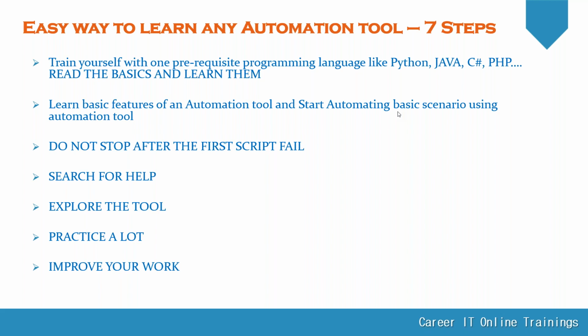Okay. So one straight answer: we are not going to touch any API part here. But there are no jobs for API testing alone. API testing requirements are combined with automation testing, with functional automation. So there is no standalone API automation. If you want to go for API automation as an API automation engineer, you're supposed to know functional testing, functional test automation, then API automation. But yes, as per your question, we are not going to touch any API part here.